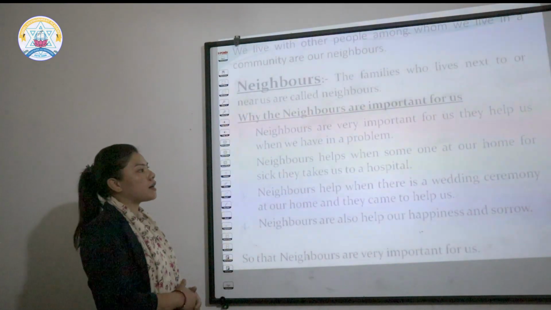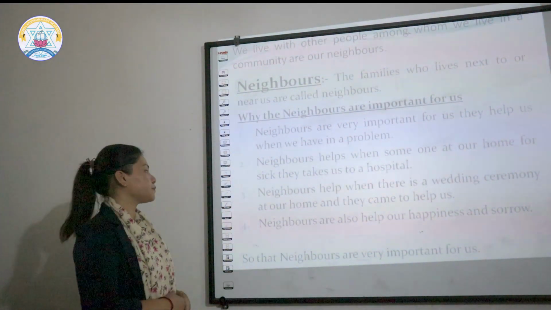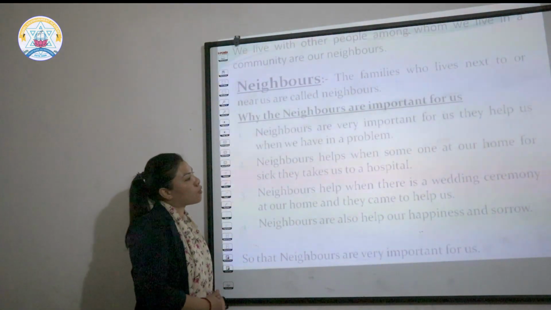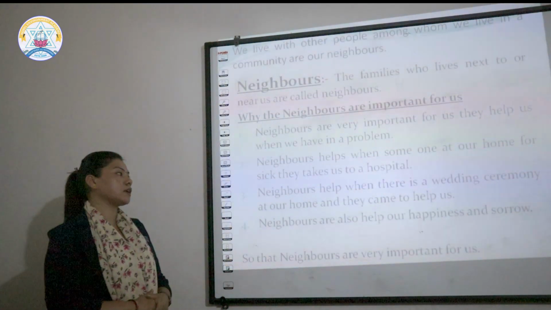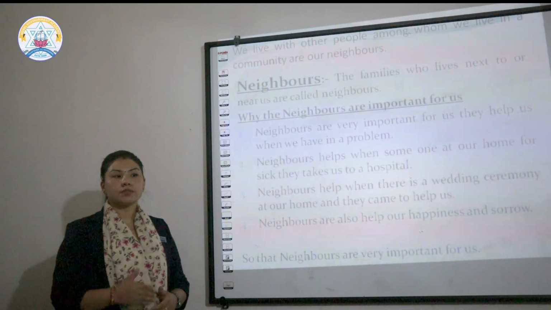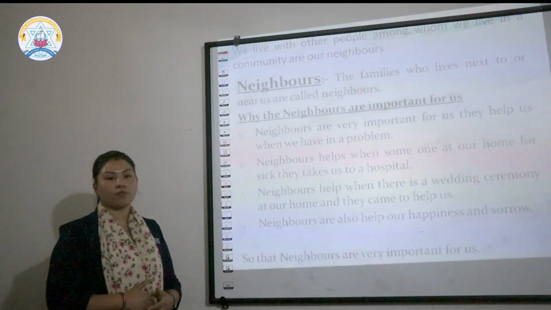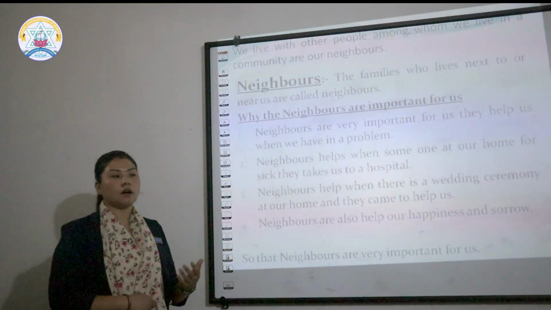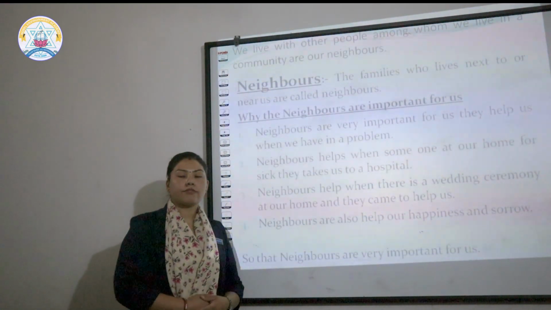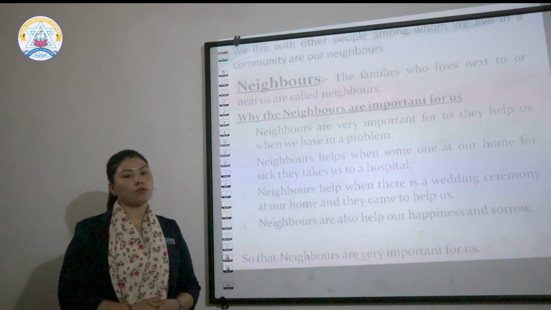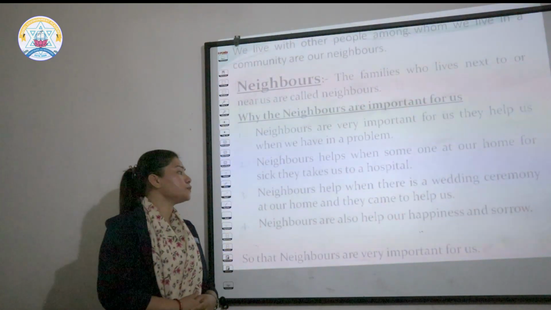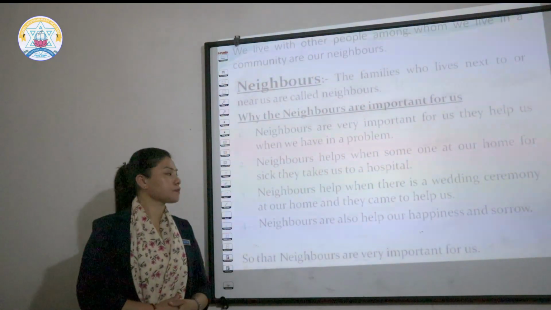The second point, neighbors help when someone at our home is sick, they take us to a hospital. Yes, neighbors are always one step forward, always being good humans for us. For example, if someone is sick at our home, the neighbors come first and they also take them to a hospital.